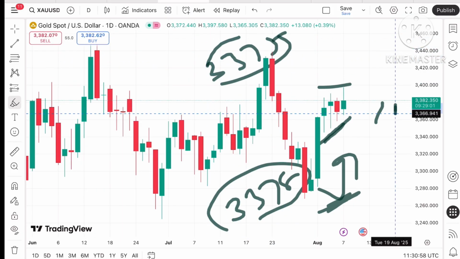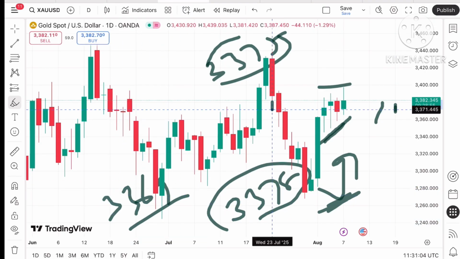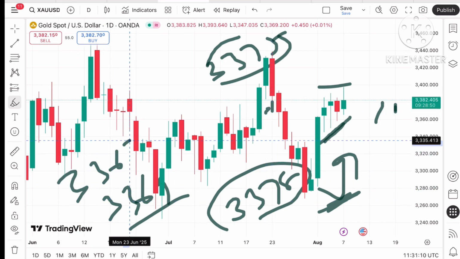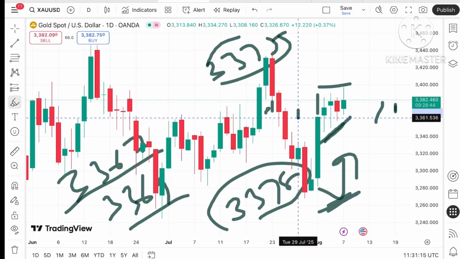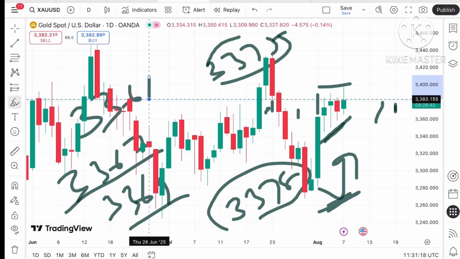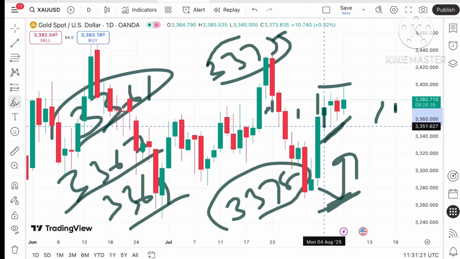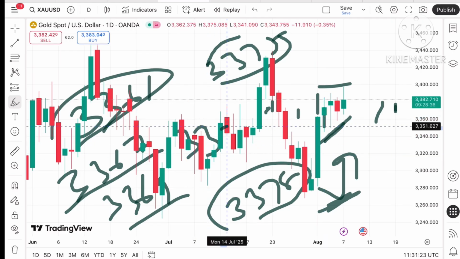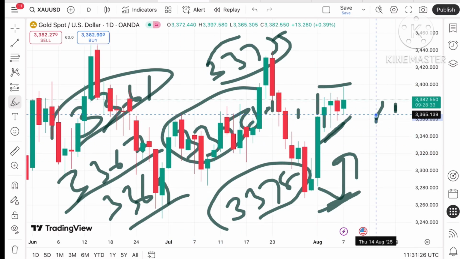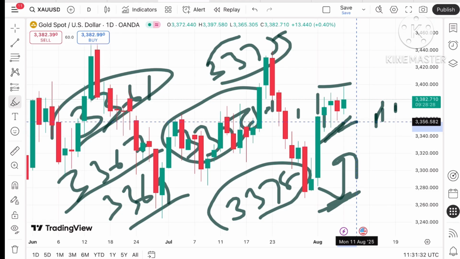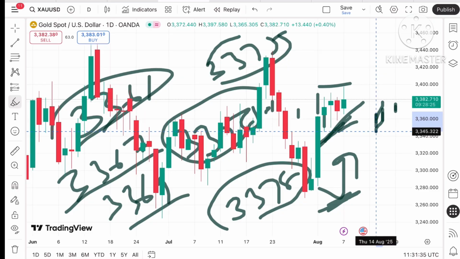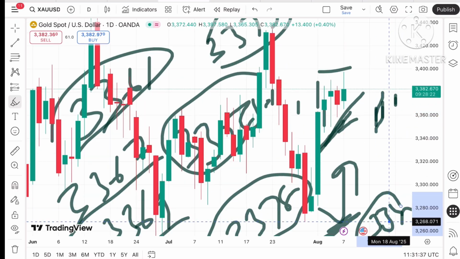Okay, and once the price starts falling below 3375, the probability of touching 3369 we can see, and from there, after 3369, a further downfall can be seen towards a level of $3367. Okay, and suppose if the price falls below 3367, a further downfall can be seen towards a level of around 3361. Okay, and if the price falls below 3361, a further downfall can be seen towards 3350, and then we can see as soon as the price starts falling below 3350, which is around the previous day's low, then there will be a trend breakout towards the downside. So a further downfall can be seen towards 3345, and then a further fall.